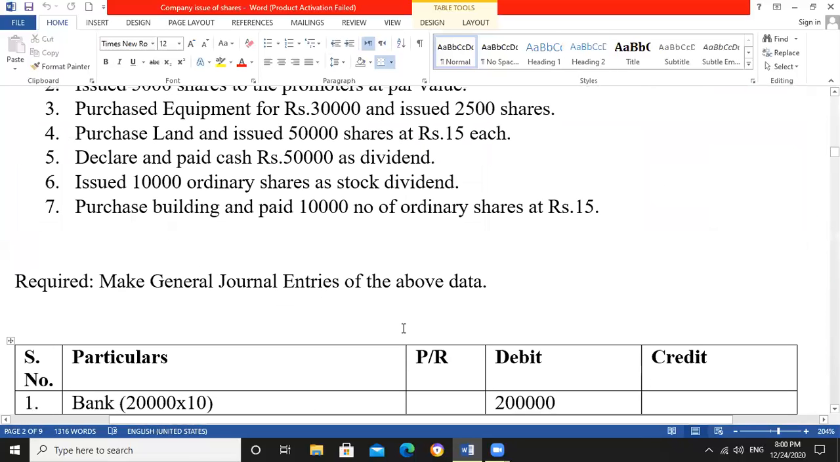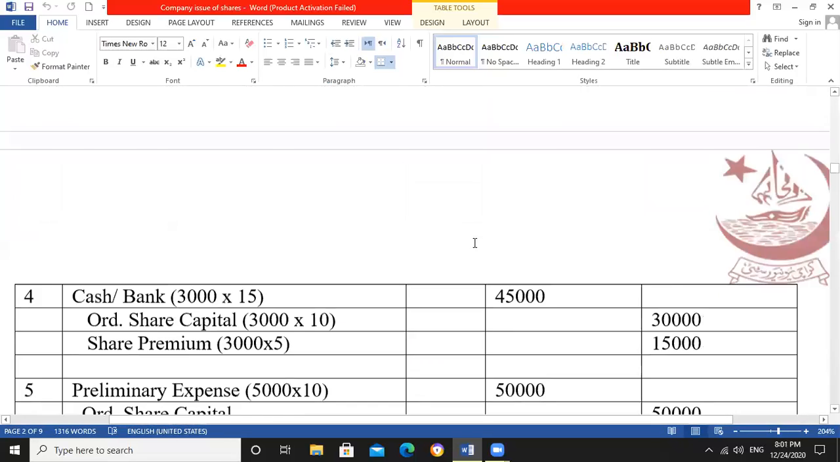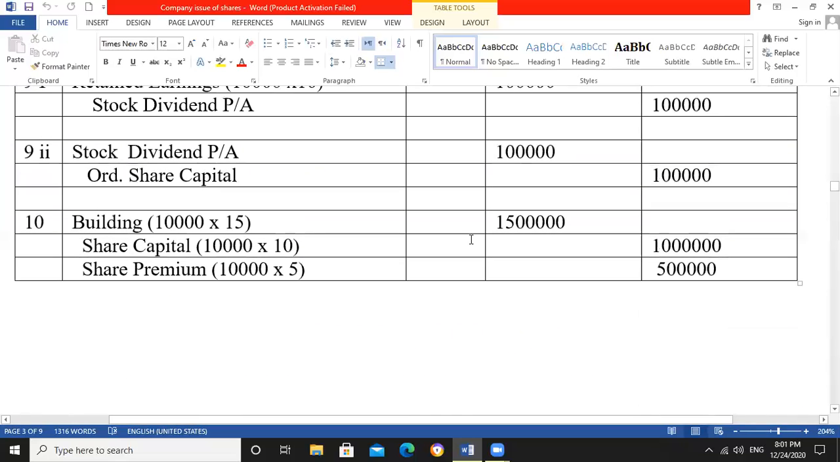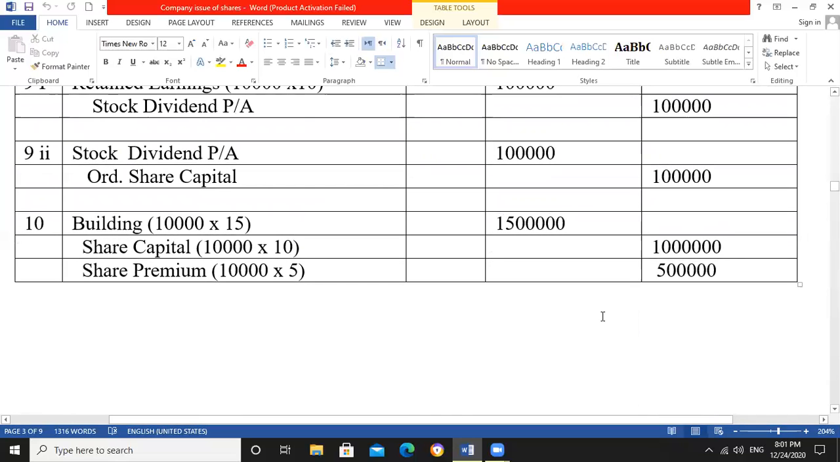Then the 10th entry is building. Purchase building and paid with 10,000 ordinary shares of rupees 15. The price of the building is not given, so we will multiply 10,000 by 15 rupees, so the building price will be 15 lakh rupees.